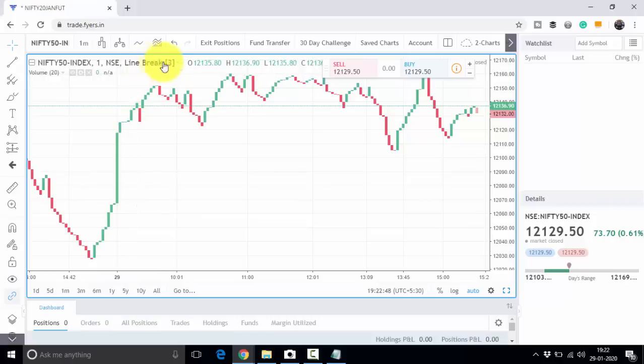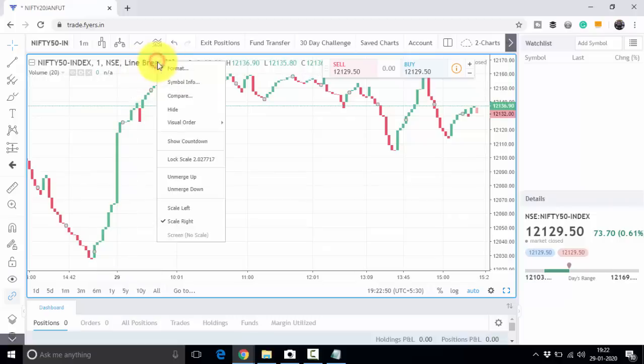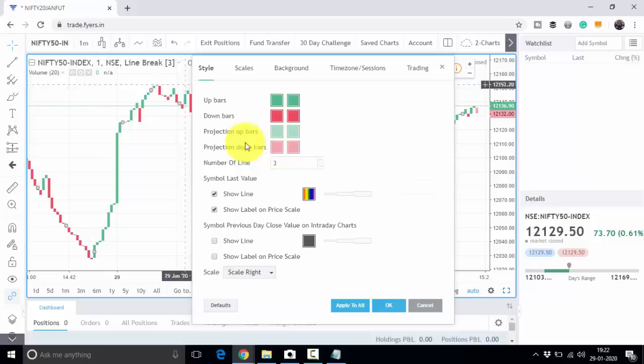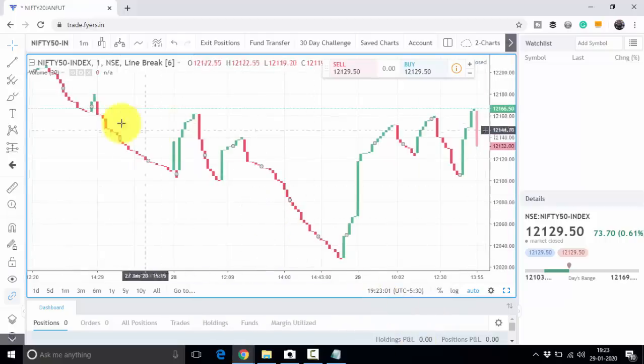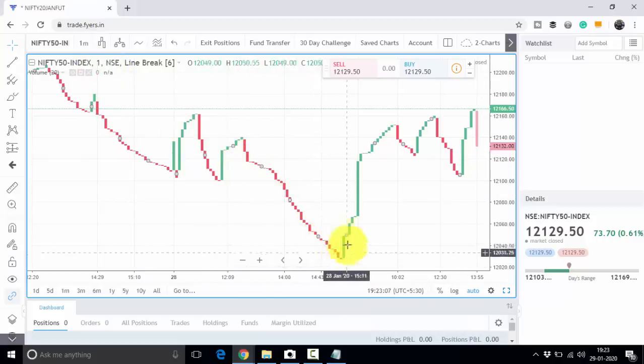These are 3 line breaks. So you need to click on the line break, click on format, and instead of 3 line break, you need to make it 6 line break. So it is as easy as that. So you can see this is a 1 minute 6 line break chart, and you can get nice trends in case of volatile markets.